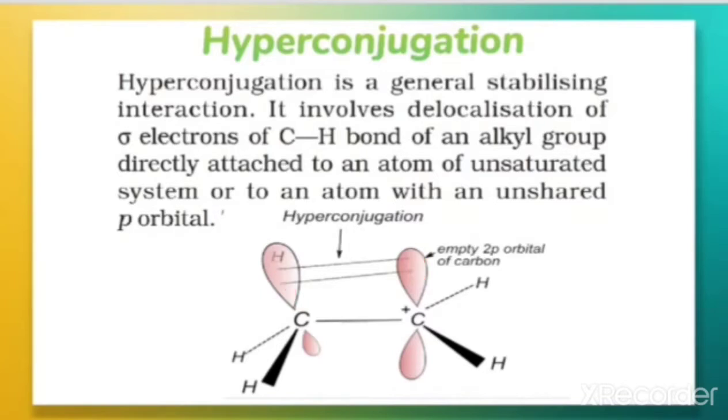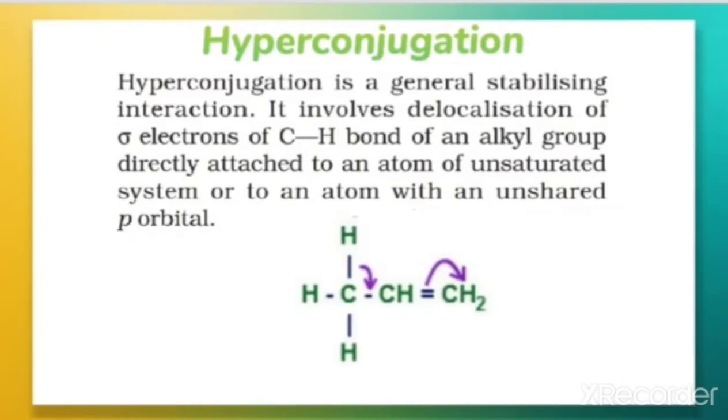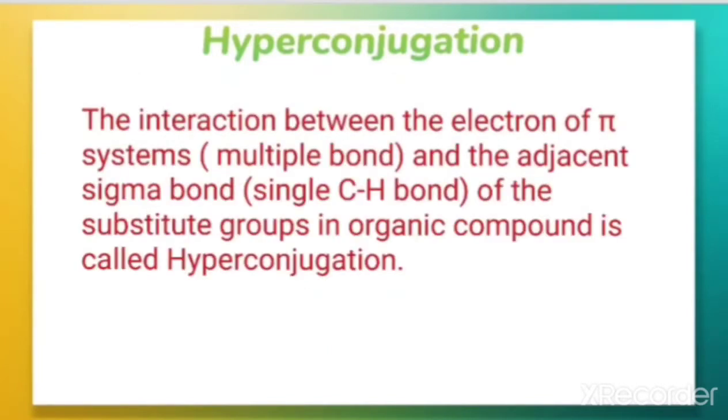It is also shown by alkenes. Here also there is an interaction between the pi system, because there is a double bond, and the adjacent sigma electrons of the single bond. So how do we define hyperconjugation? It is the interaction between the electrons of pi systems, meaning the multiple bond, and the adjacent sigma bond, that is a single C-H bond of the substituent group in the organic compound.